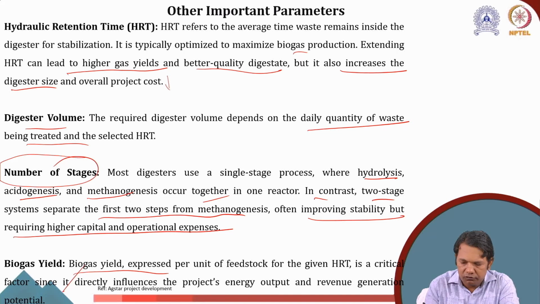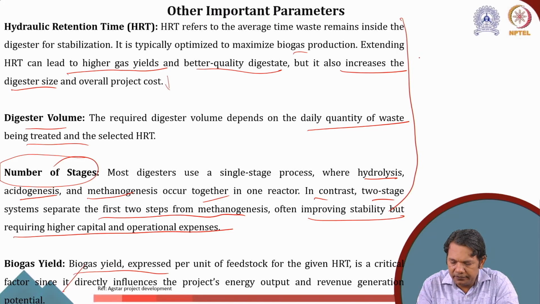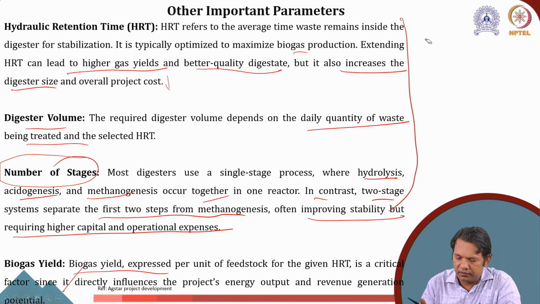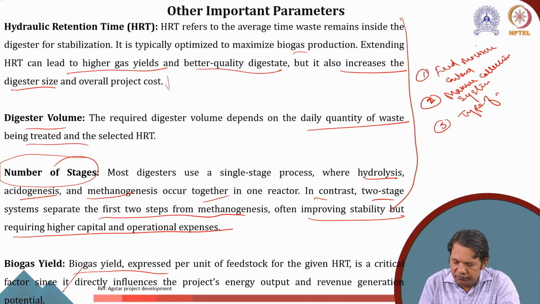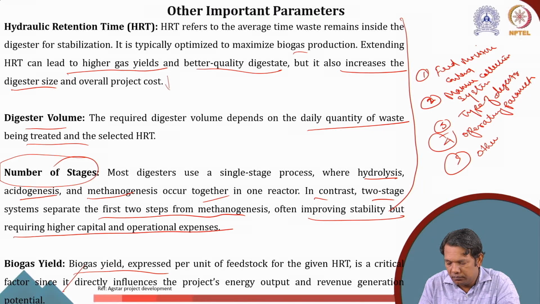Now, if I summarize, the parameters that affect the biogas design plan are first the feed moisture content, then the manure collection system, the type of digester, the operating parameters, and then other parameters.